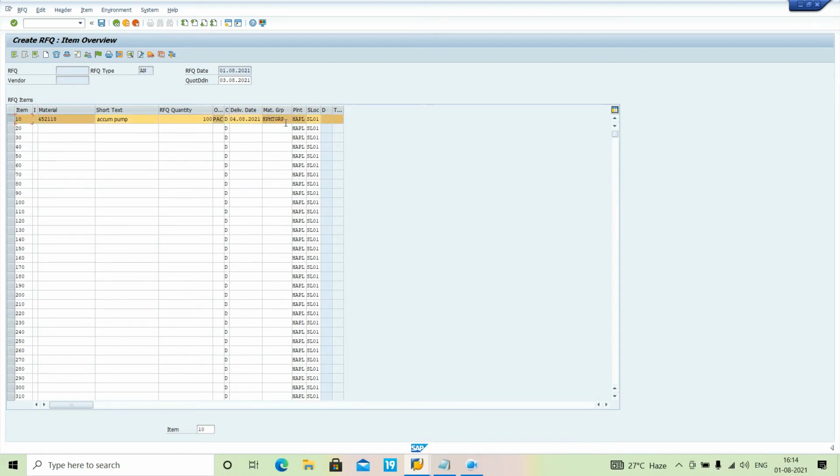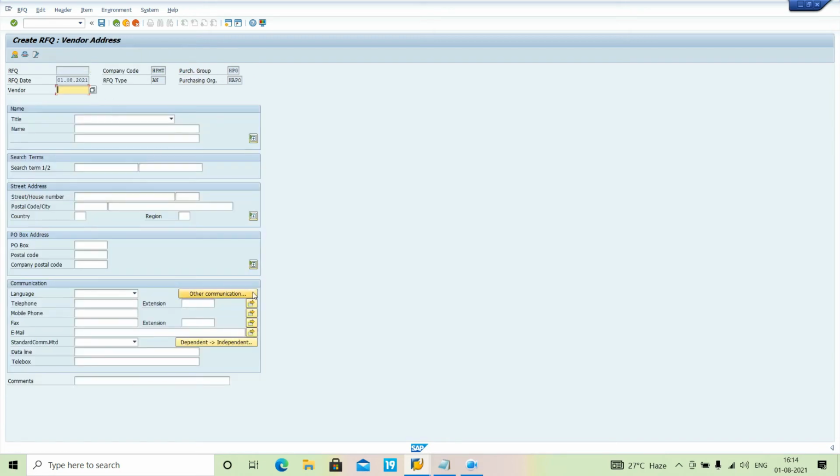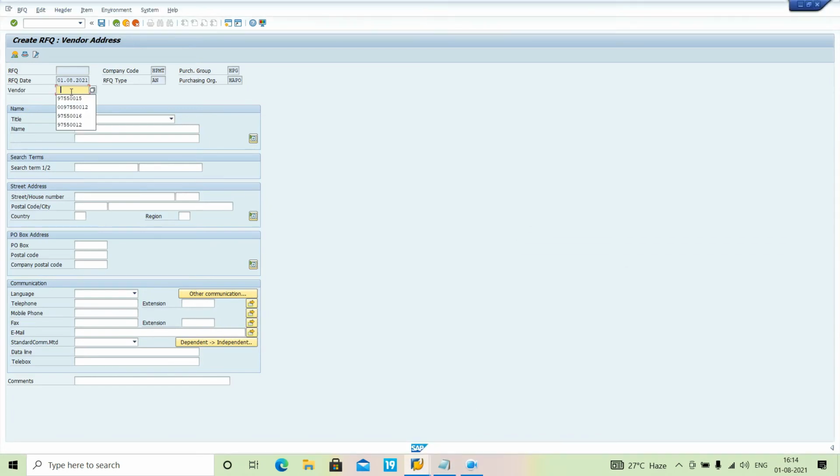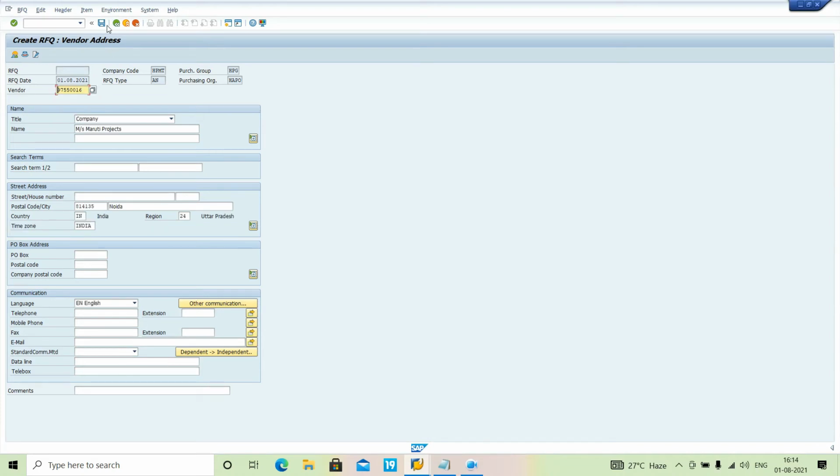See, here the material group is coming automatically. Why? Because in the material master itself I have mentioned the material group. So no need to worry about that when you forget to enter the material group. So the next vendor would be 16. So 16 would be my next vendor. Enter. See, everything is given.